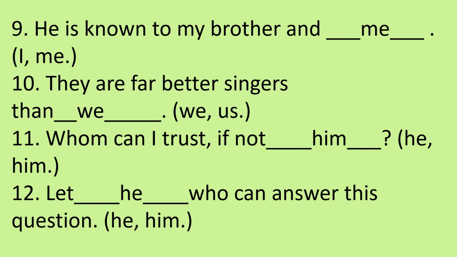Ninth one is, he is known to my brother and dash, in bracket I or me. Answer will be me. He is known to my brother and me. 10th, they are far better singers than dash, in bracket we or us. Answer will be we. They are far better singers than we.